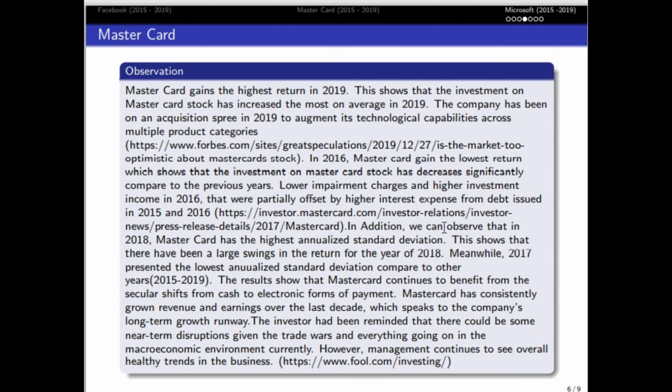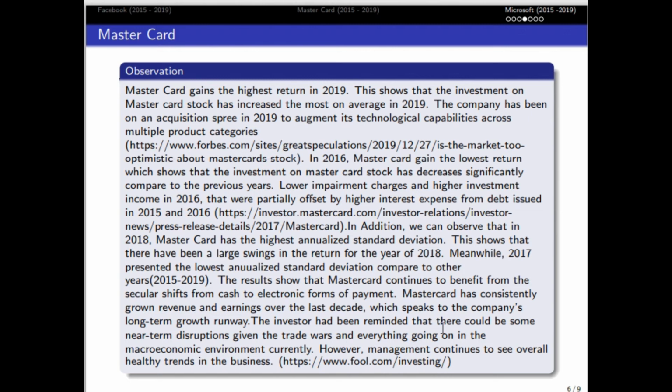In addition, we can observe that in 2018, Mastercard has the highest annualized standard deviation. This shows that there has been a large swing in the return for the year of 2018. Meanwhile, 2017 presented the lowest annualized standard deviation compared to other years. The result shows that Mastercard continues to benefit from the secular shift from cash to electronic forms of payment. Mastercard has consistently grown revenue and earnings over the last decade, which speaks to the company's long-term growth runway.